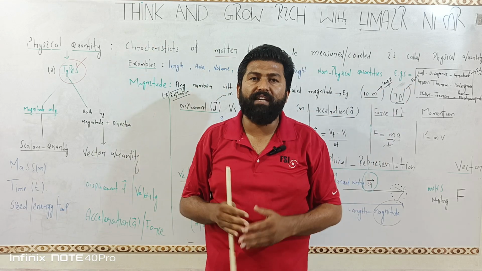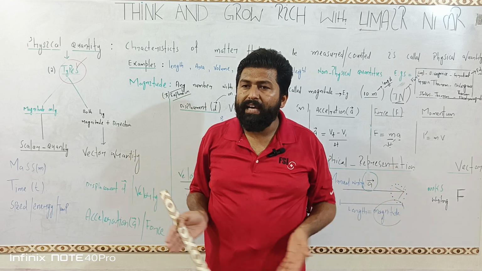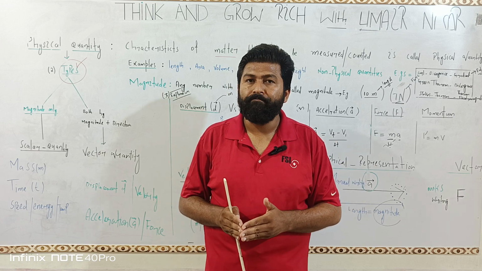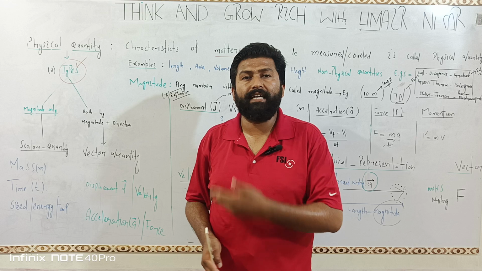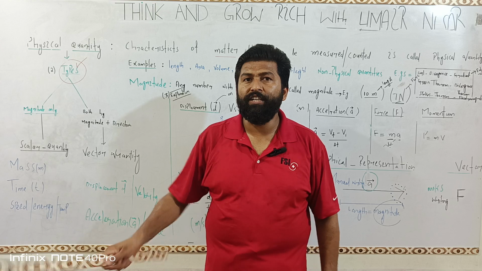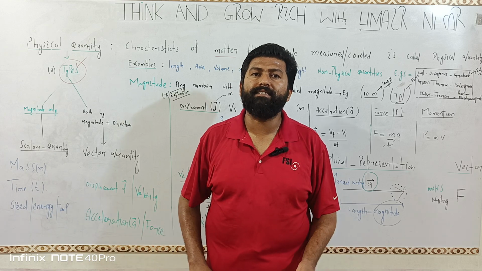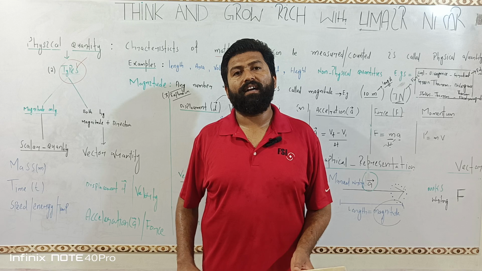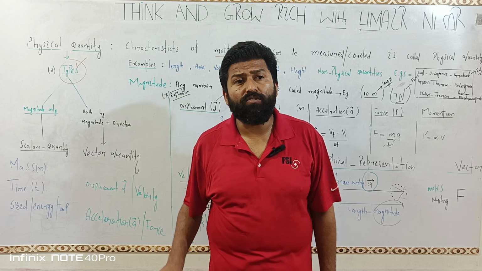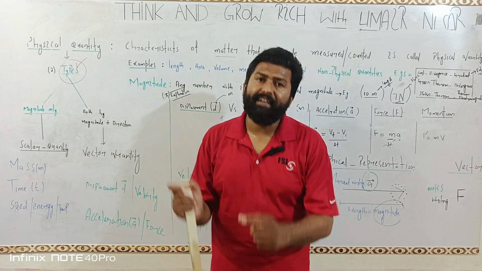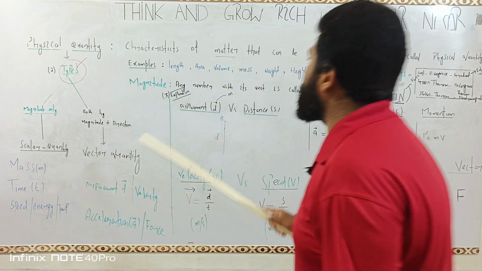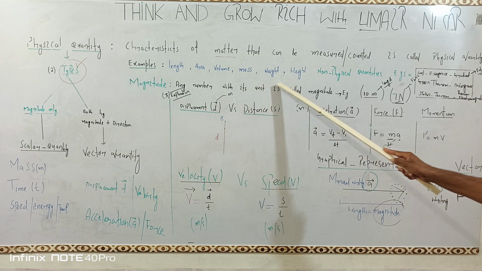Similarly, the room in which I am giving the lecture also occupies space. Therefore, the room is also matter. What are its characteristics? It has length, width, height, area, 6 surface areas, and volume. All these things can be measured, so these are called physical quantities. Again, I am saying that matter is not a physical quantity, but the characteristics of matter that can be measured, counted, are called physical quantities. So examples are: length, area, volume, mass, weight, height.